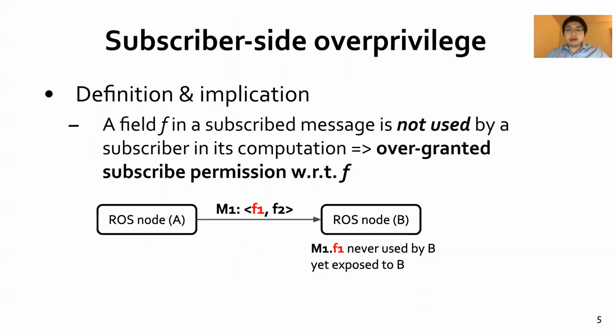We formulate two types of overprivilege with publishing or subscribing of messages at the message field level. Subscriber-side overprivilege happens when a field in a subscribed message is not used in the local processing of a subscriber, because the subscriber is overgranted with the subscribe permission for this unused field. This overprivilege may result in information leakage if some unused field contains sensitive information and the subscriber node is controlled by the attacker.